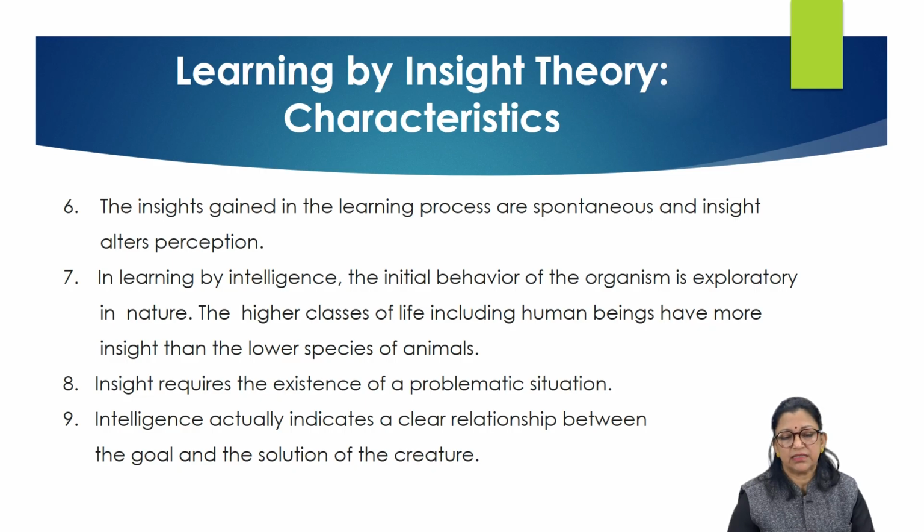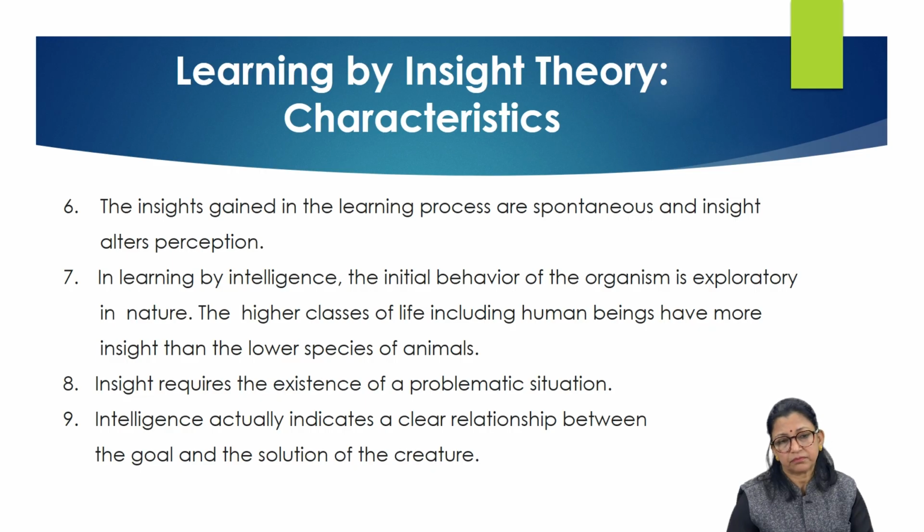This theory is also called learning by intelligence, because here we use our intelligence to solve the problem, to perceive the situation, to perceive the problem as a whole. So this is also called learning by intelligence. Insight requires the existence of a problematic situation.